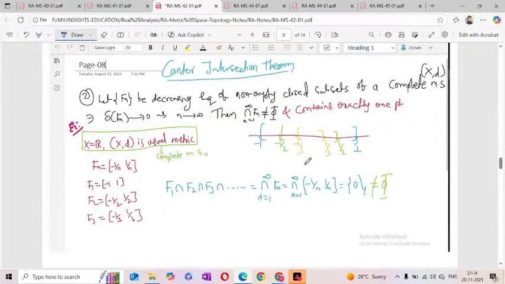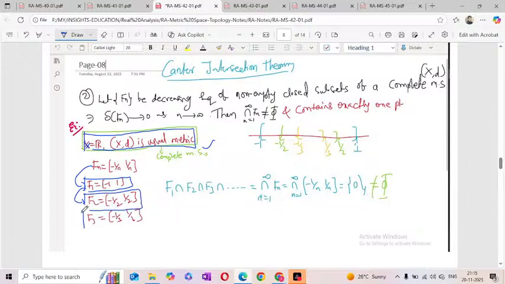Next one. Before going to the next one, let us see an example. Here X is equal to the real numbers and I'm taking the usual metric. We know that the usual metric is always a complete metric space, already we know that. Now I'm taking the closed interval minus 1 by n to plus 1 by n. We will collect all the closed intervals. The first one, F1, is the closed interval minus 1 to plus 1, and F2 is the closed interval minus 1 by 2 to plus 1 by 2. F3 is minus 1 by 3 to plus 1 by 3.